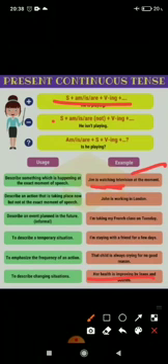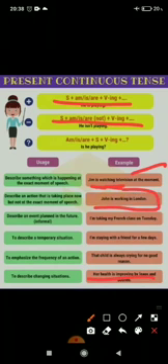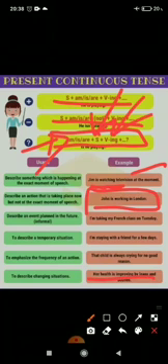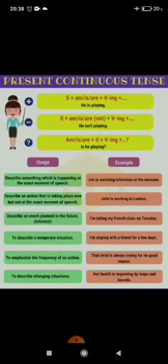If it is a negative sentence, subject is am, is, are plus not. Suppose John is working in London. If it is a negative sentence, John is not working in London. If it is an interrogative sentence, then is John working in London? Because what will happen? The helping verb will be used in the beginning of the sentence, and then subject, and then V1 plus ing. Okay, so this is present continuous tense.